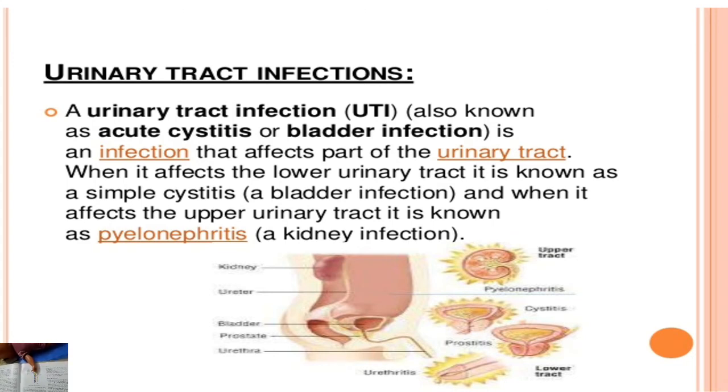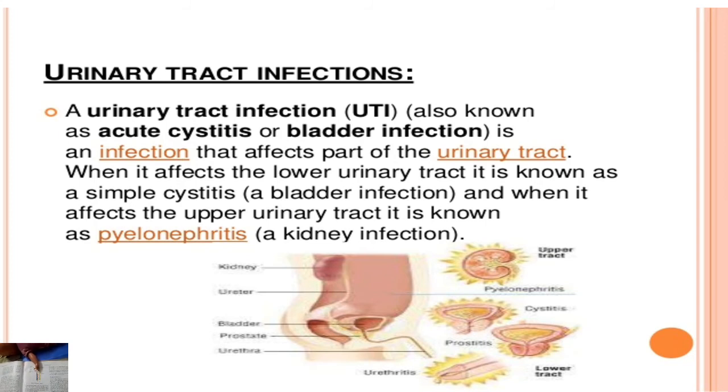Urinary tract infection usually affects the urinary bladder and may spread upward to the kidneys. They are often caused by a type of bacteria called Escherichia coli that normally lives in the alimentary canal. When these bacteria happen to enter the urinary tract through the urethra, they attach themselves to the wall of the bladder and then multiply. These infections may also be caused by other types of bacteria and fungi.